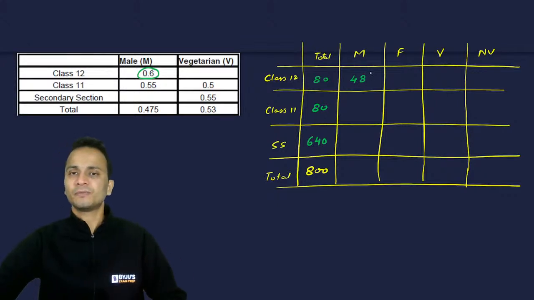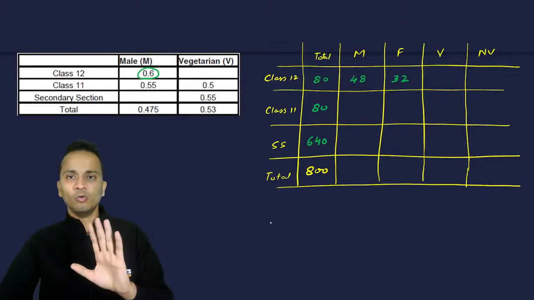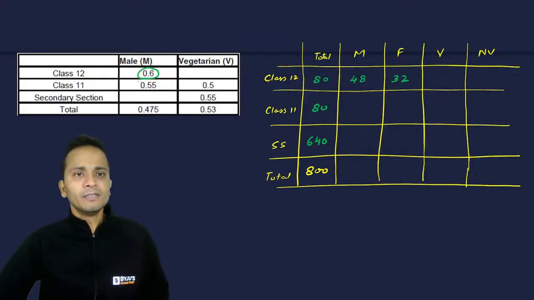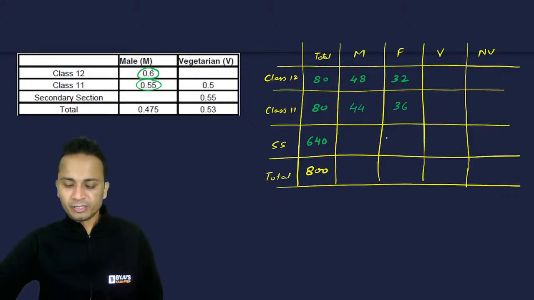Simple calculations. So number of females will become 80 minus 48, that is 32. First thing over. Second thing, in class 11, 55% of students are male. So 80 का 55% कितना होगा? It will be 44. And the remaining 36 will be females.